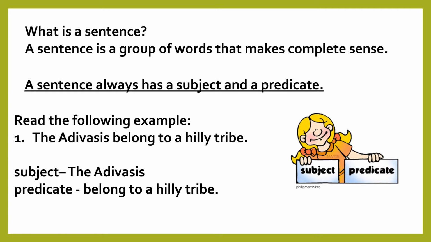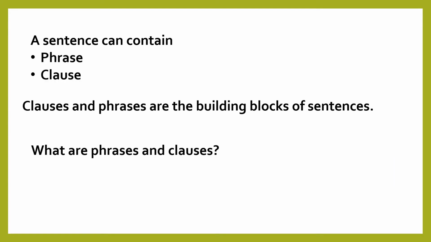Now you know, children, that a predicate consists of the verb and the remaining part of the sentence other than the subject. A sentence can contain groups of words that are phrases and clauses. Clauses and phrases are the building blocks of sentences. But what are phrases and clauses?